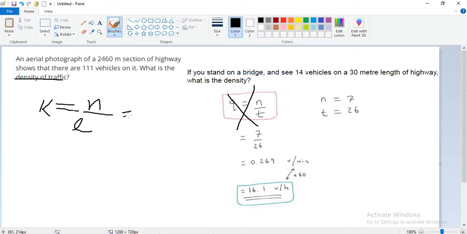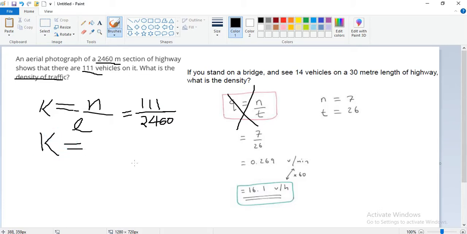Okay, and N is the number of vehicles. So 111 vehicles are passing. Then the length of the section is 2460, and we can solve this and we will get the answer.